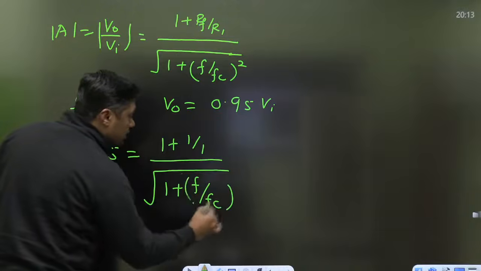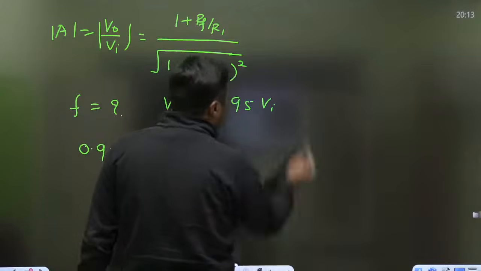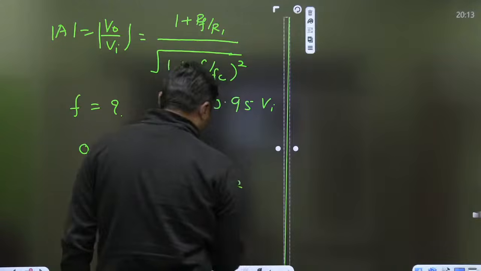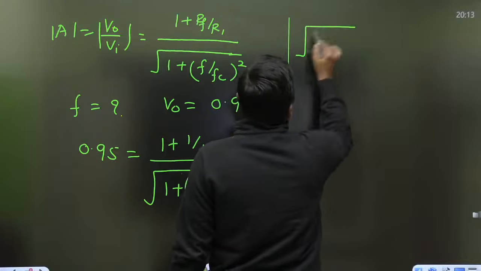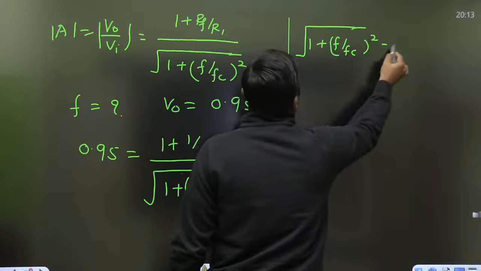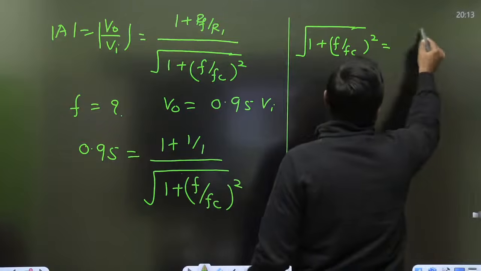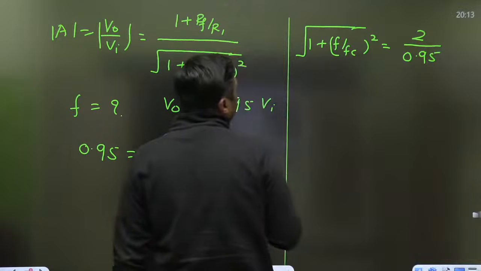Cutoff frequency. Now solve this question. It will become 0.95 here: 2 divided by root over 1 plus (F by Fc) the whole square is equal to 0.95.